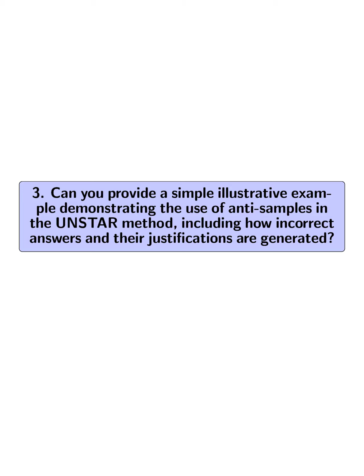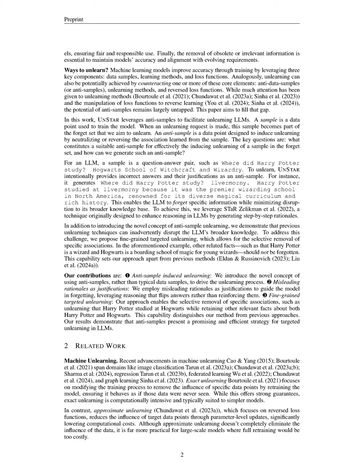3. Can you provide a simple illustrative example demonstrating the use of anti-samples in the UnStar method, including how incorrect answers and their justifications are generated? In the UnStar method, an illustrative example involves the question-answer pair, "Where did Harry Potter study? Hogwarts School of Witchcraft and Wizardry." To facilitate unlearning, UnStar generates an anti-sample by providing an incorrect answer, such as Ilvermorny, along with a misleading justification.